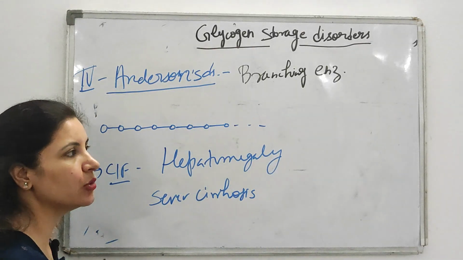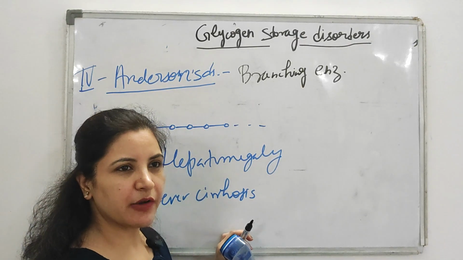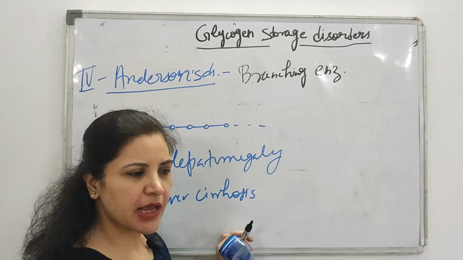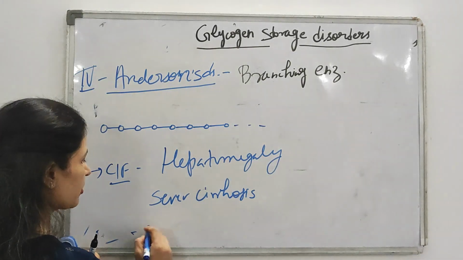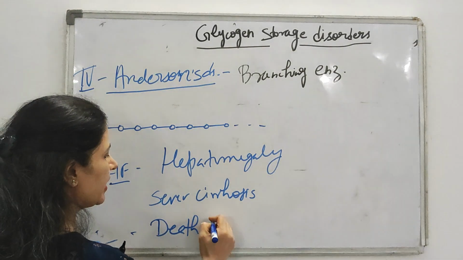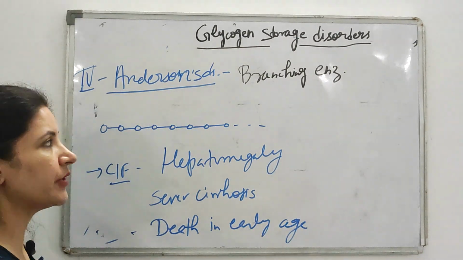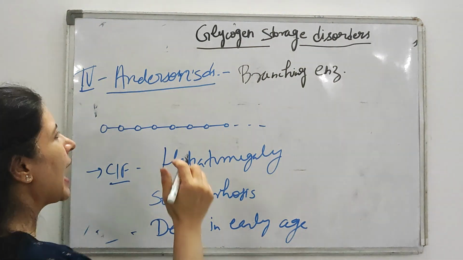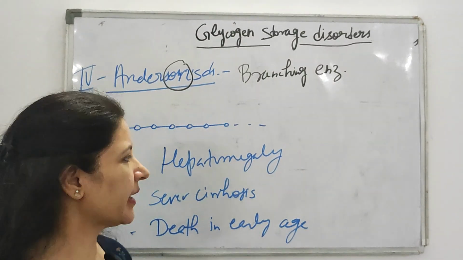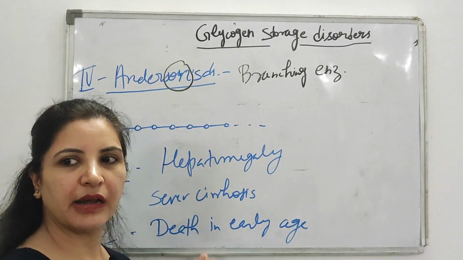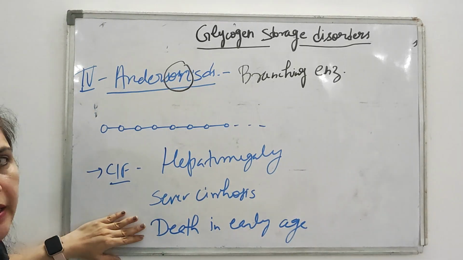Sometimes in MCQ, the question is asked, which of the following glycogen storage disorders is associated with severely affected liver cirrhosis along with death in early age? So death in early age is a feature of your Anderson's. How will you remember? Anderson, son. Son means beta. Son is like beta, and son died at early age. By this trick you can remember that Anderson's is associated with death in early age.